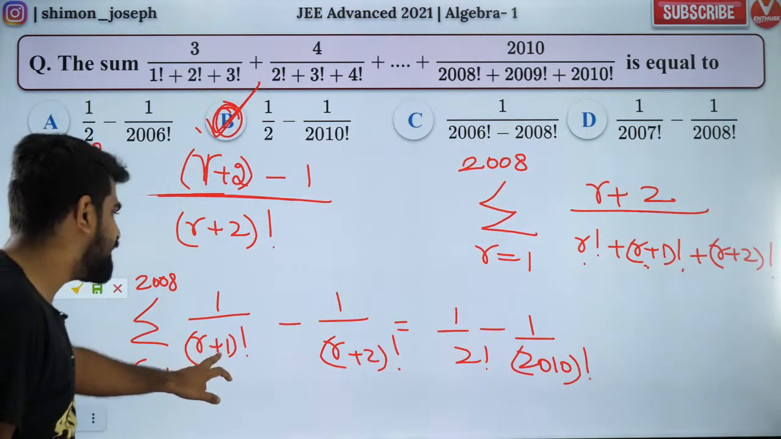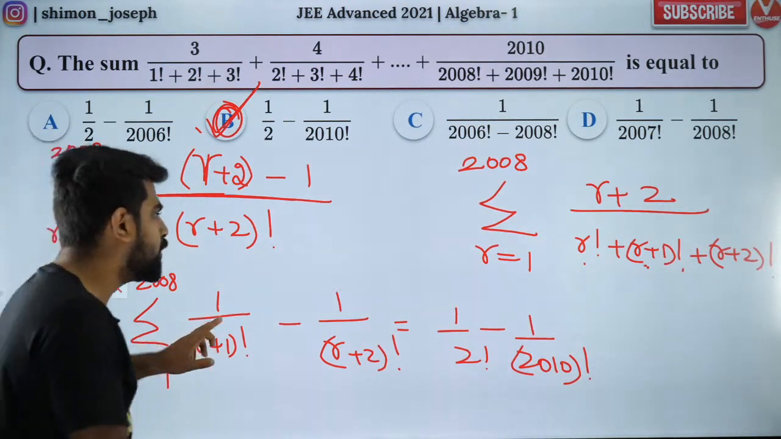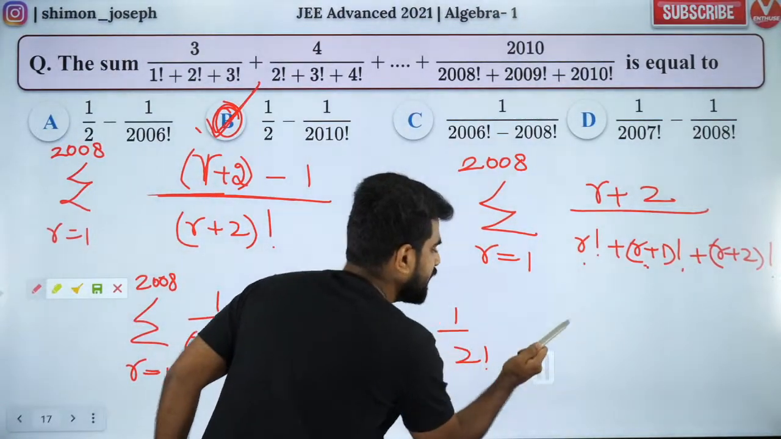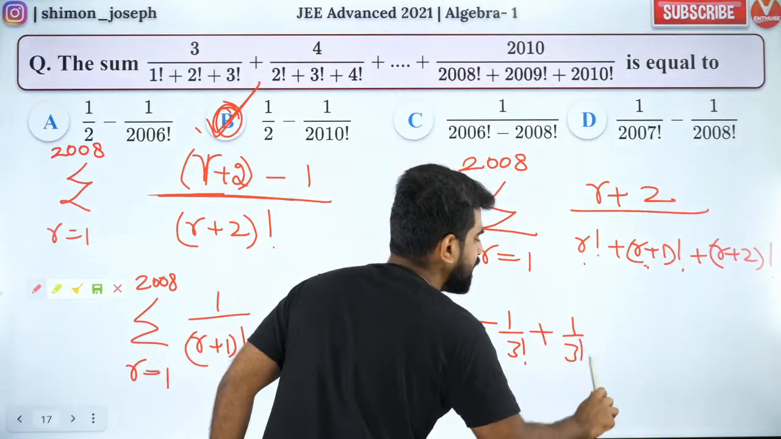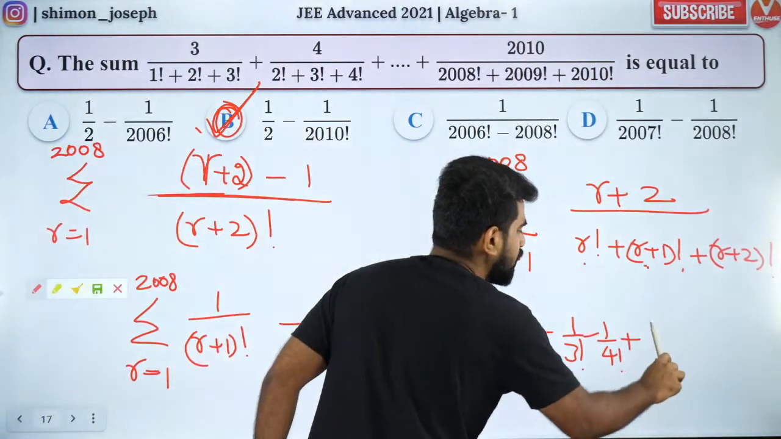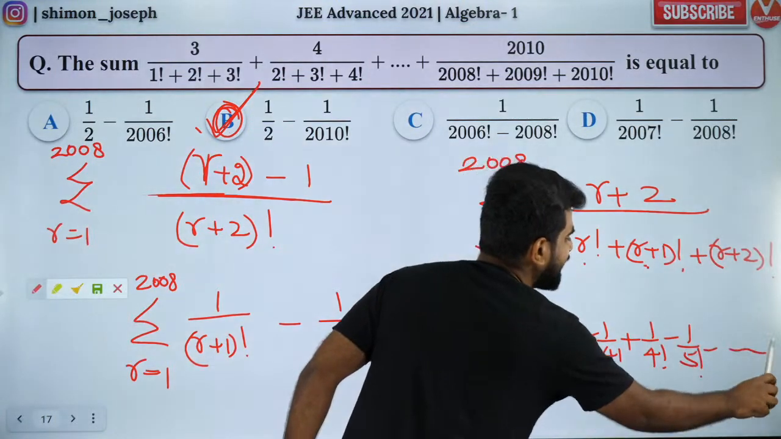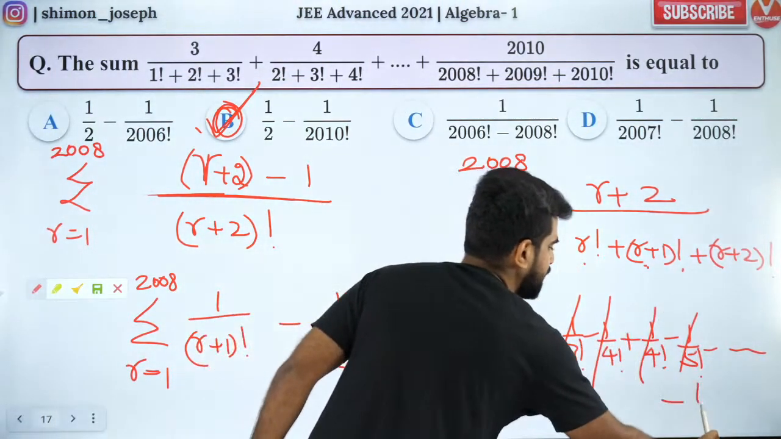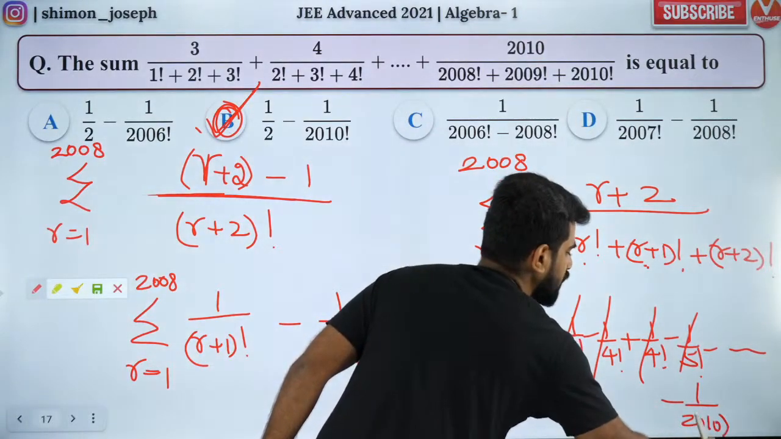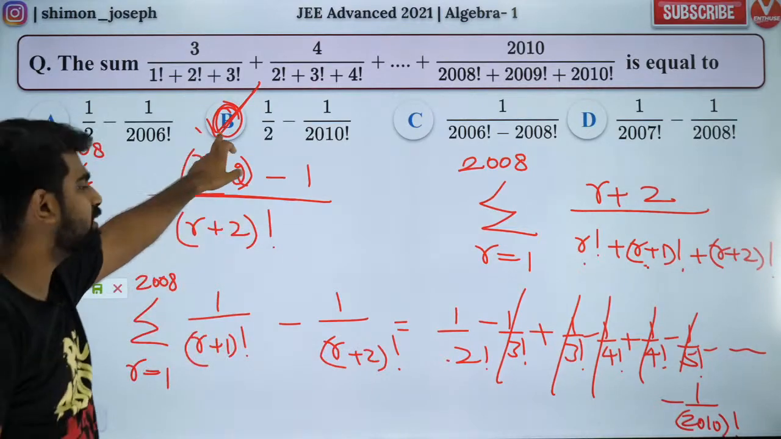The last step now, Tamilan Gaming. You have to open it. Put R equal to 1. When you put R equal to 1, you will get 1 by 2 factorial minus 1 by 3 factorial. Put R equal to 2. You will get 1 by 3 factorial minus 1 by 4 factorial. Put R equal to 3. You will have 1 by 4 factorial minus 1 by 5 factorial. Like that it keeps going. So you see every term will get cancelled. Only the last term will be left out. So the last term will be 1 by 2010 factorial. So only the first and the last term will be left out. That is why the answer is option B.